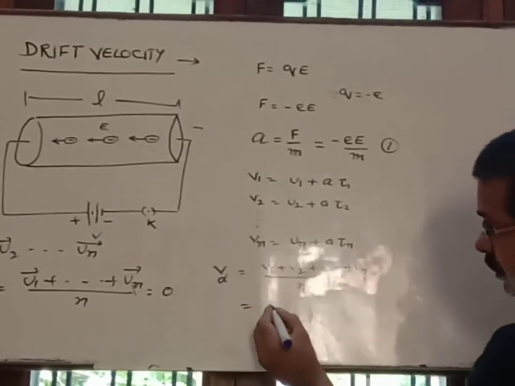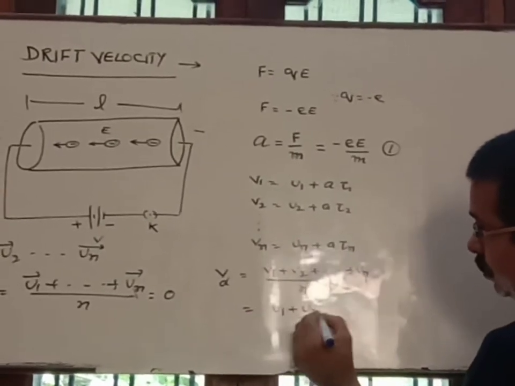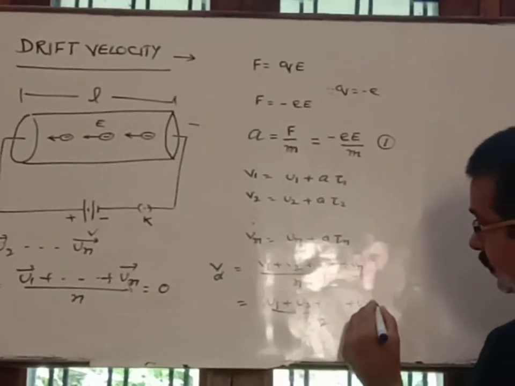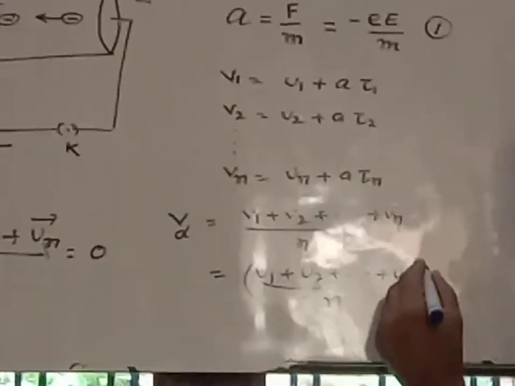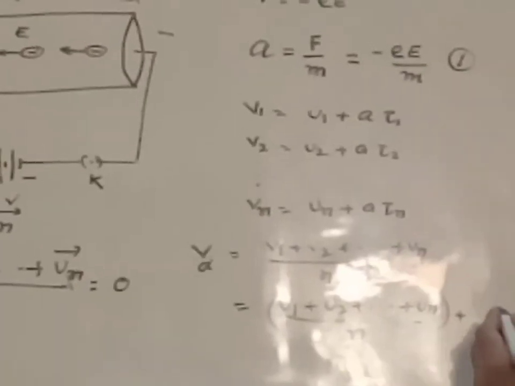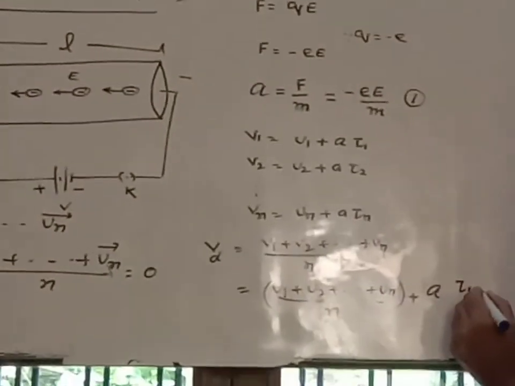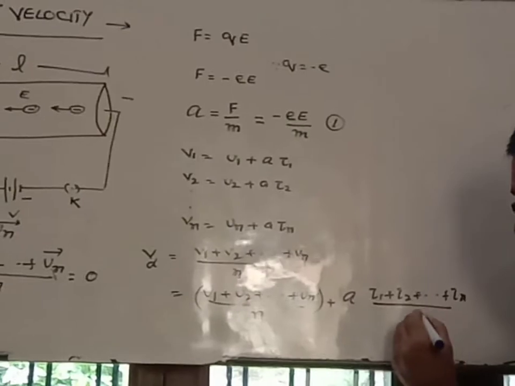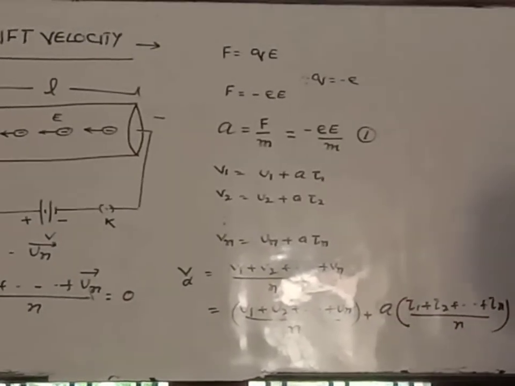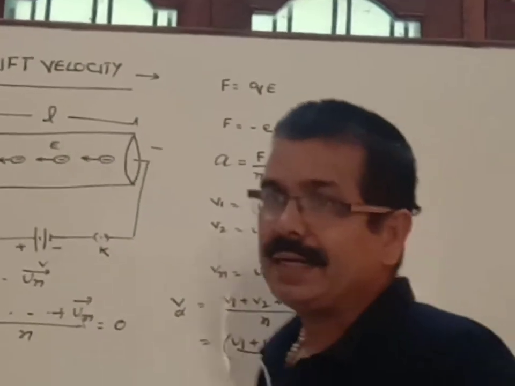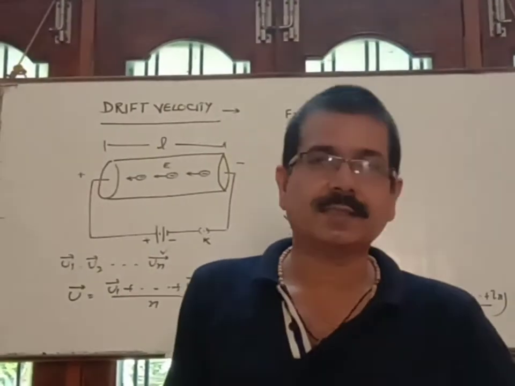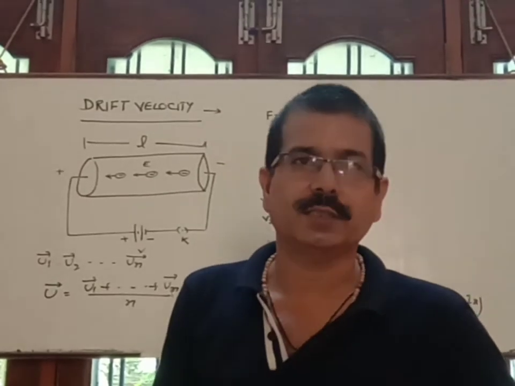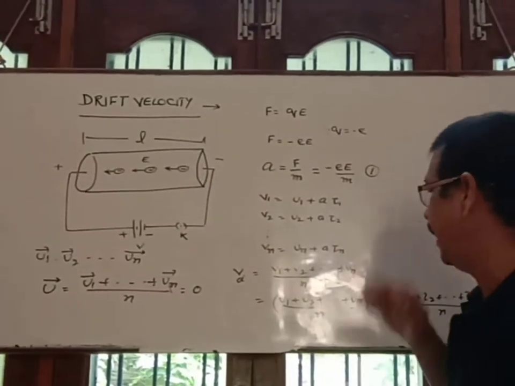So you will get U1 plus U2 up to Un by N, plus, if A is taken as common, tau 1 plus tau 2 up to tau n by n. Here tau 1, tau 2, up to tau n are the relaxation times of the individual electrons. Relaxation time is the interval of time between two successive collisions. That is called relaxation time and denoted by tau.